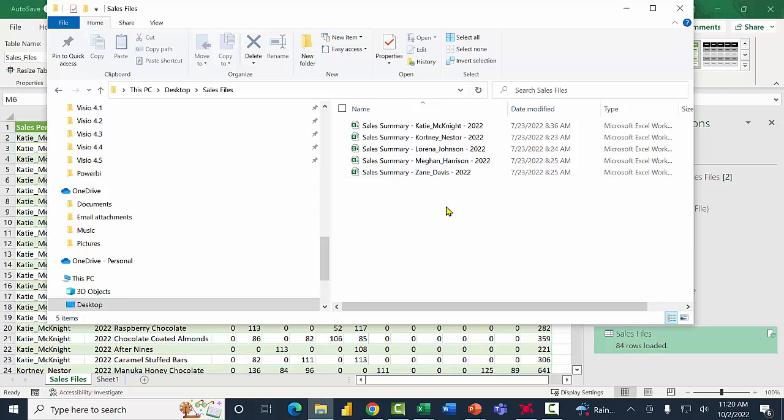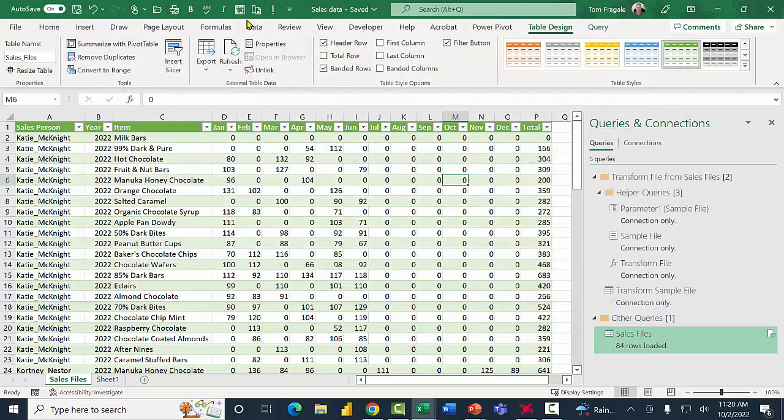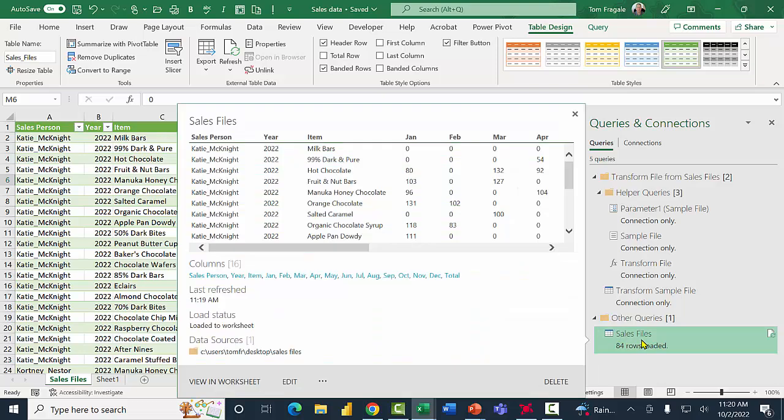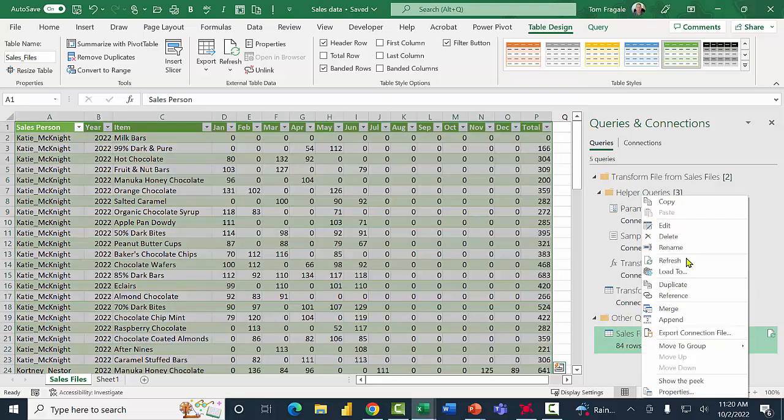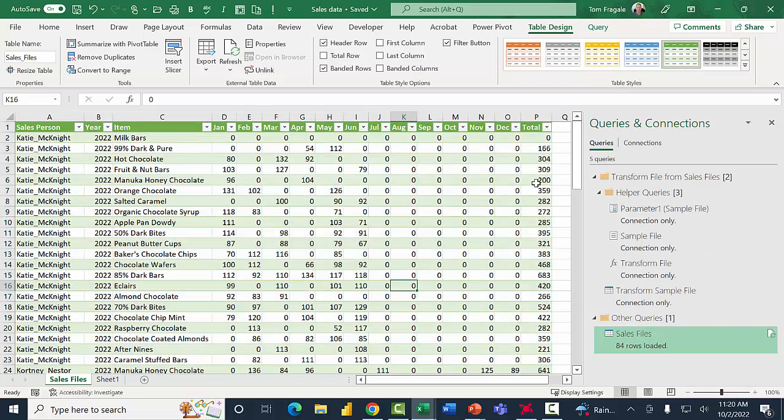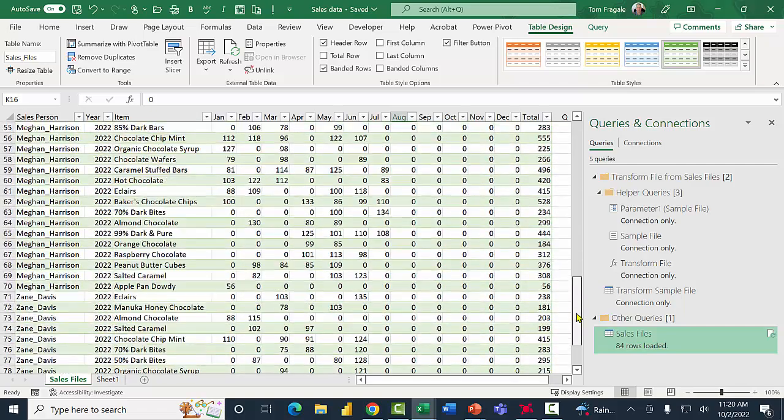So as I accumulate more files there, or even if those files get updated, all I have to do is come back into this workbook and then right click on this query and then refresh it. And then it'll run it for all of the new files, or even if they replace some of those existing files. And then I just automated that whole process. And now I have clean data that I can work with at that point.